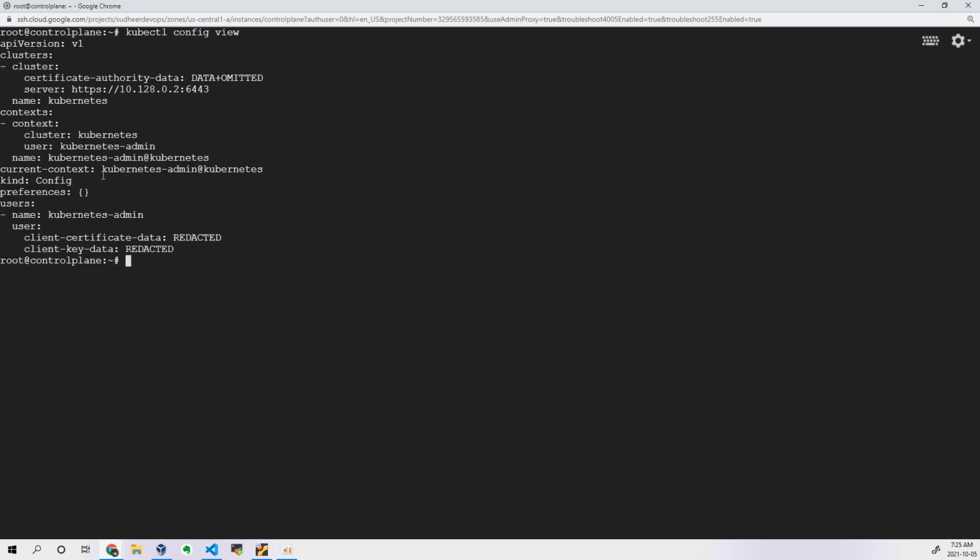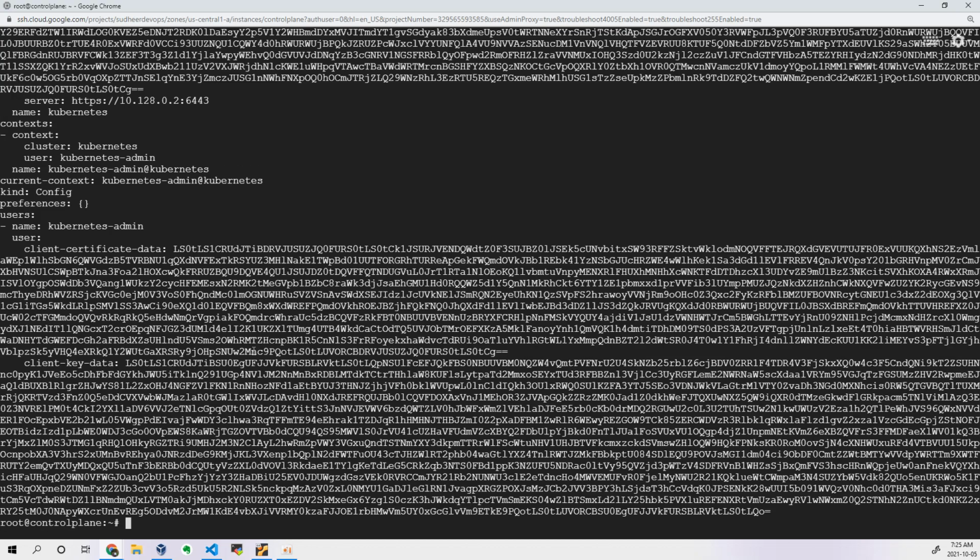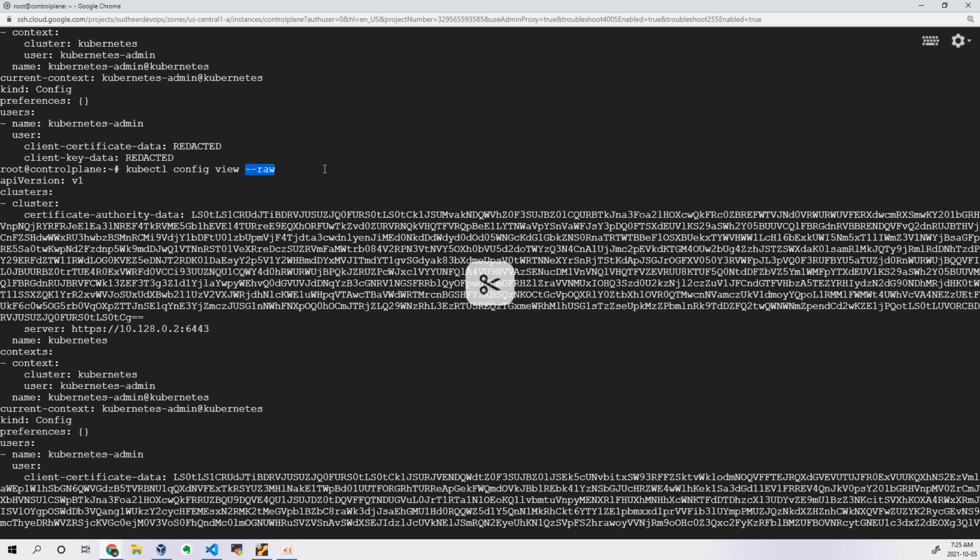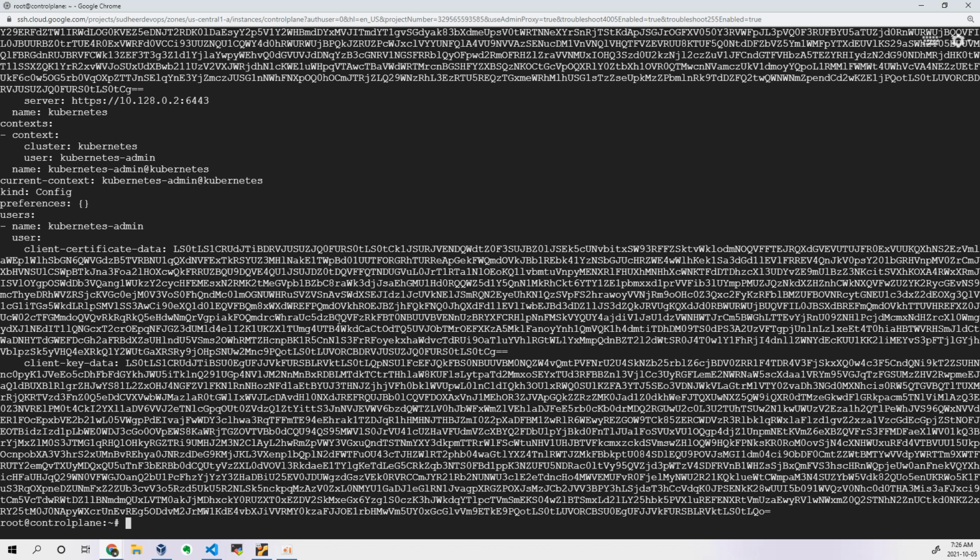Now you can see that particular file using the CLI as well, kubectl config view. If you execute this command, you don't see the information of this particular certificate authority data, CA certificate and the client certificate and client key information. If you want to see that as well, we have to give some raw option. Okay, you can give like this. Even you can add an argument called --raw. That information also will be shown. Okay, so now I want to see the context, how many contexts through the CLI.